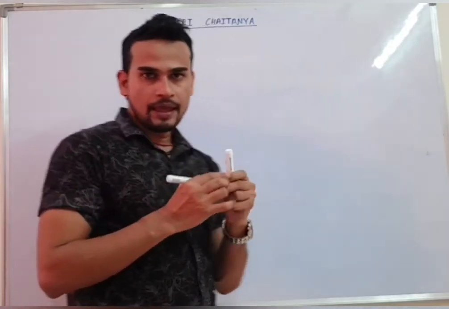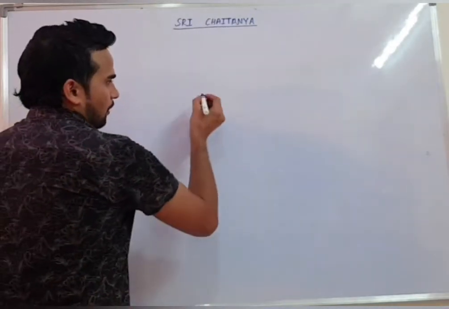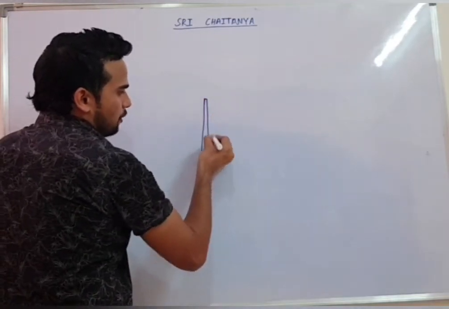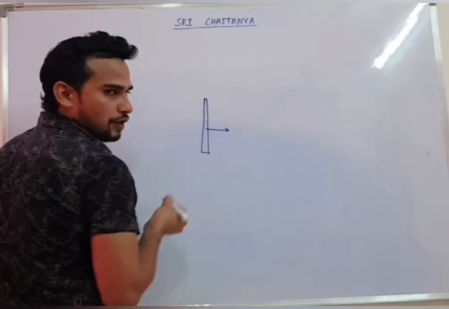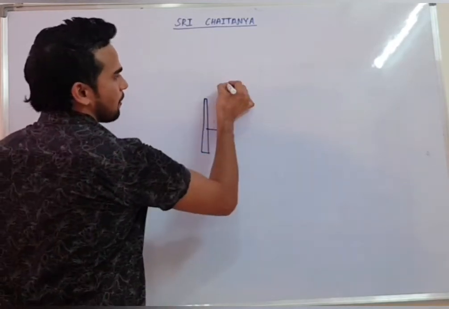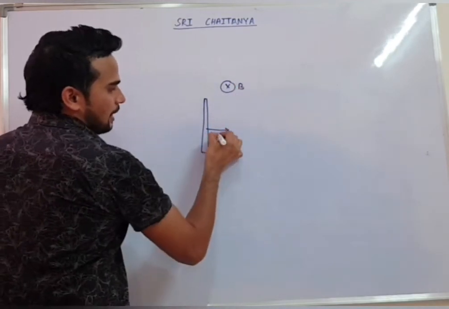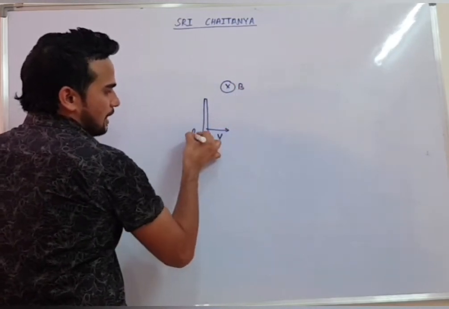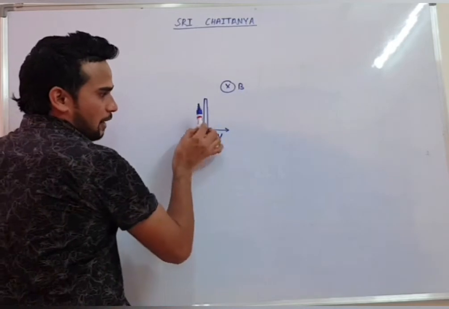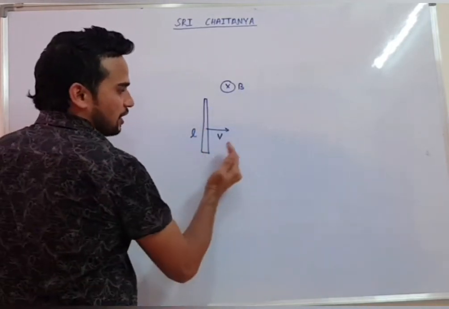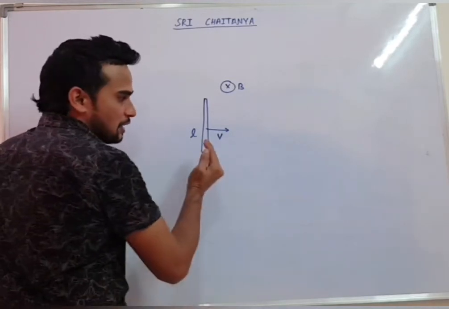I think everyone knows, if you move a wire in a perpendicular magnetic field, for example, in this region magnetic field B is present, and the wire is moving with speed V, length is L. When this wire moves, it will cut the magnetic field lines, or generate area.